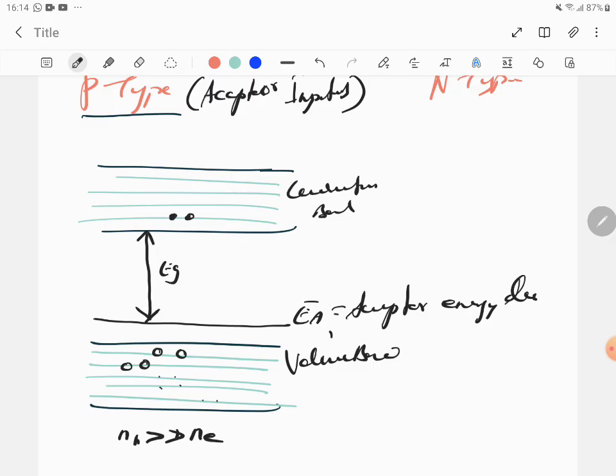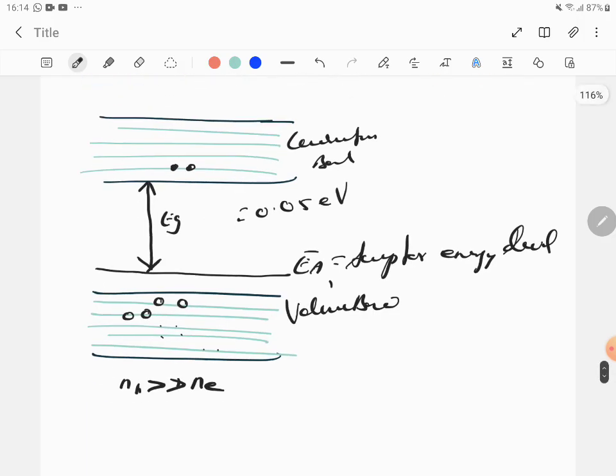Therefore, by doping we are able to reduce the energy gap. So little energy is enough for electrons to travel from the valence band to conduction. The acceptor energy level is lying just above the valence band. So for an electron to jump, it has to jump only from the acceptor energy level to the conduction band, and the EG required is actually 0.05 electron volt. This is for a P type.